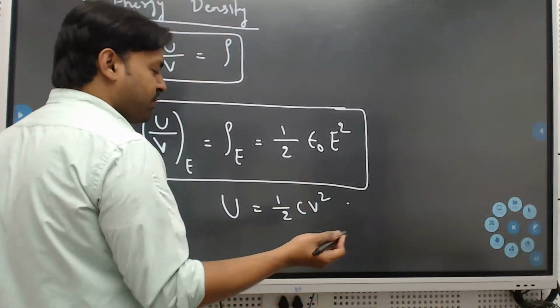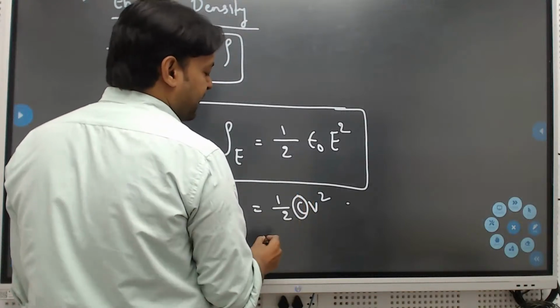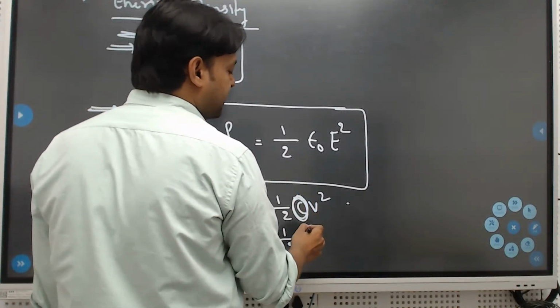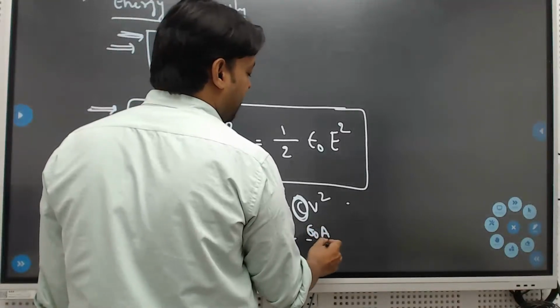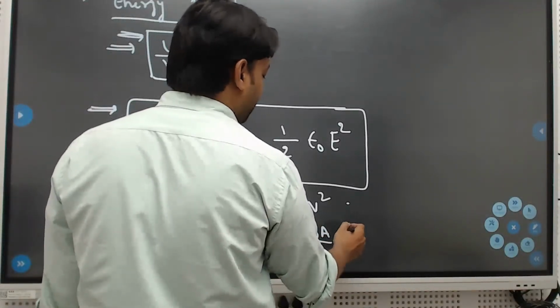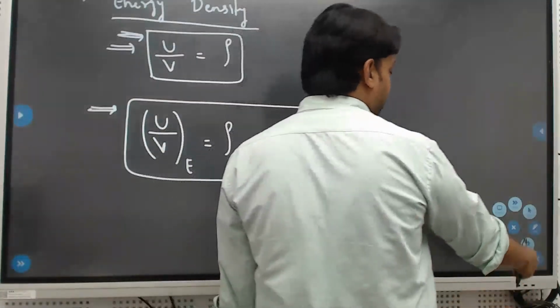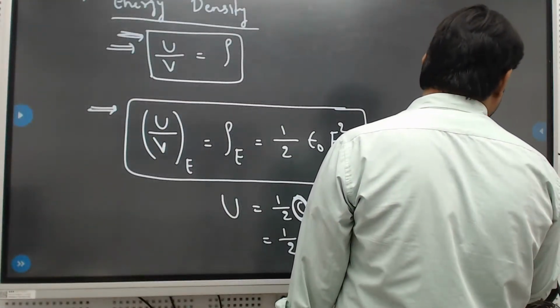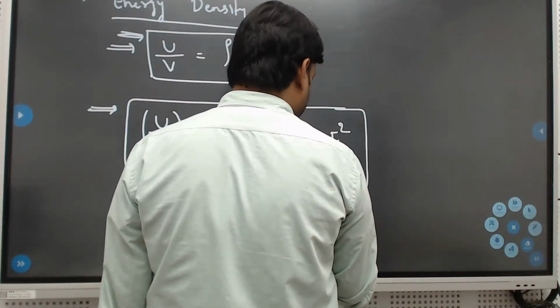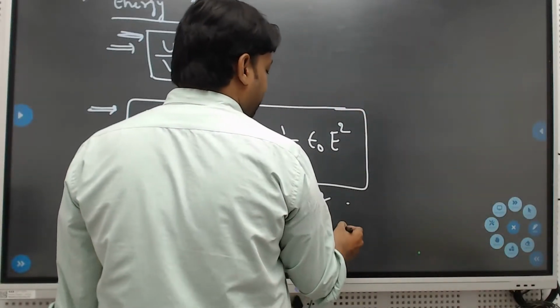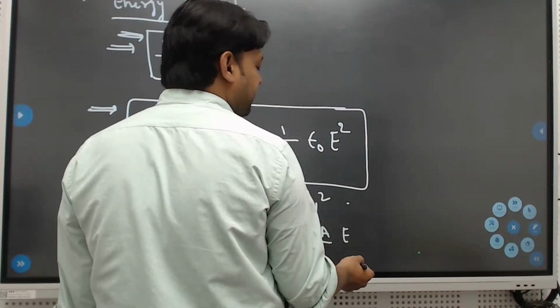Now if you want the proof, we can write it: half, and instead of capacitance we know epsilon naught A by D, times V square. Instead of V square, what is the formula?